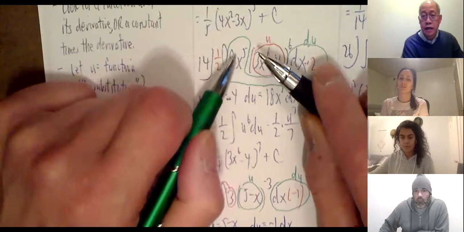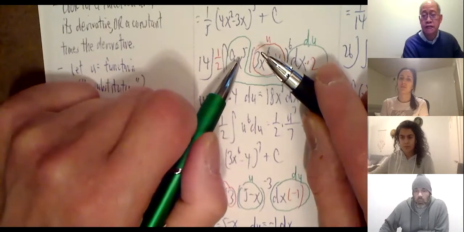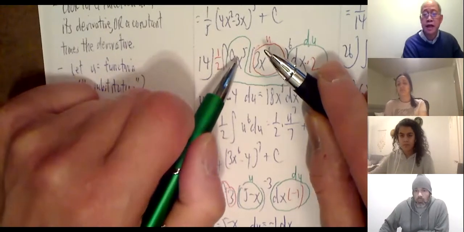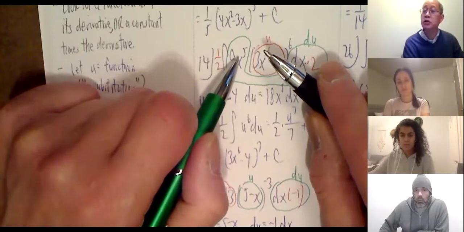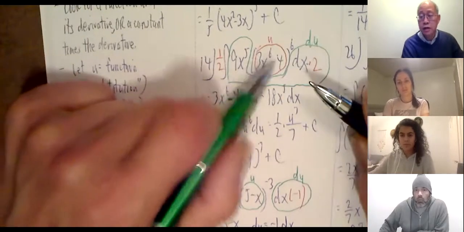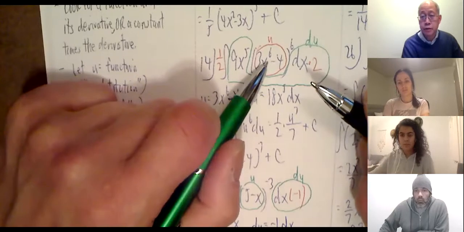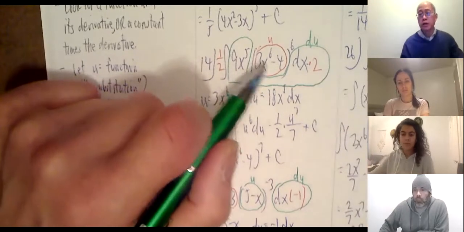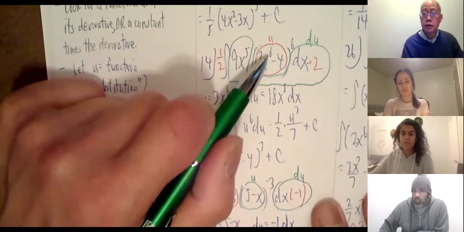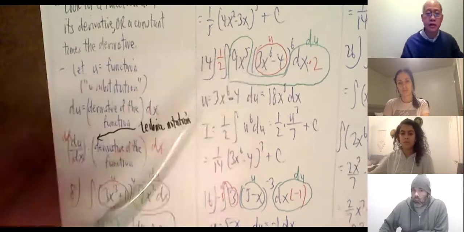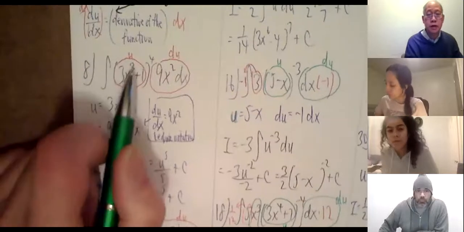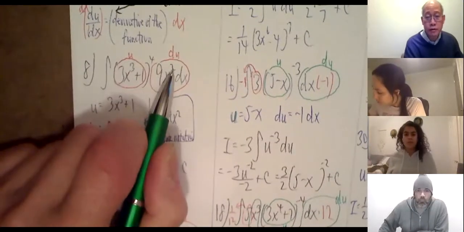Now, suppose I said, let this be the u. If this is x to the 5th, what's the derivative of something that has an x to the 5th? It's going to have an x to the 4th, which I don't see anywhere here. So normally for situations like this, you're looking for an exponent that's one higher than the other. If you look at the pattern of all the previous problems, cube, squared, right?